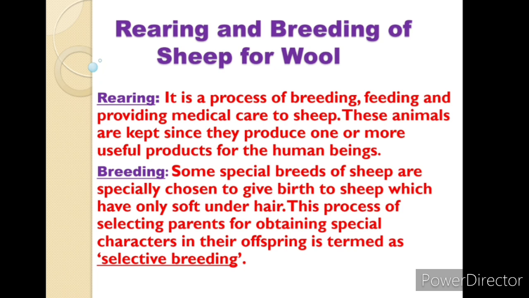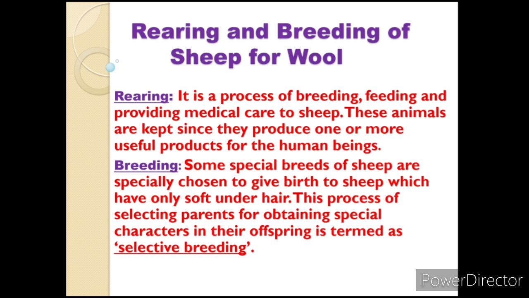Rearing and breeding of sheep for wool. Rearing is a process of breeding, feeding and providing medical care to sheep. These animals are kept since they produce one or more useful products for human beings. This process is called rearing.